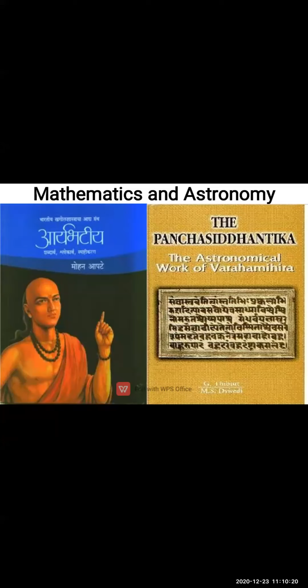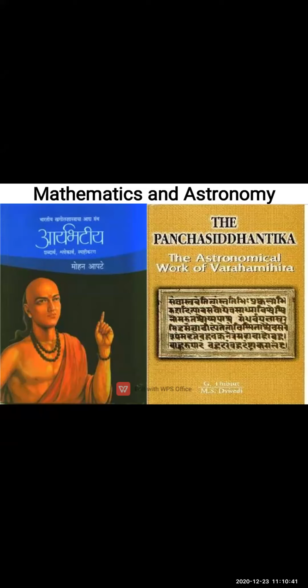Right now you have (a plus b) the whole square. It means a square plus b square plus 2ab, which was introduced by Aryabhatta. So such kind of various formulas are there. Then Aryabhatta was also an astronomer.